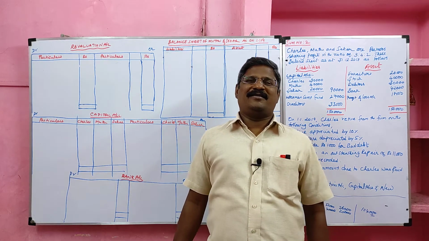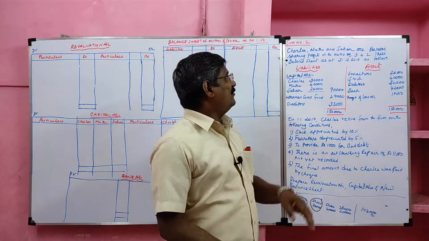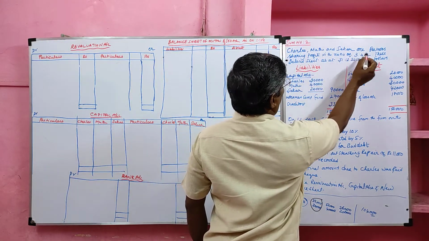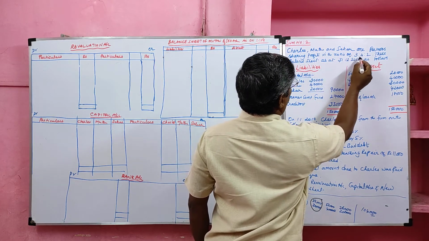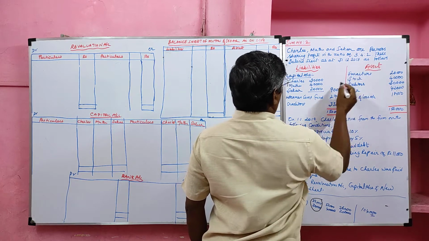Students, today we are going to learn the second comprehensive problem on retirement of a partner. Look at the board. Sum number 2. Charles, Muthu and Segar are partners sharing profits in the ratio of 3:4:2. Their balance sheet as at 31st December 2018 is as follows.